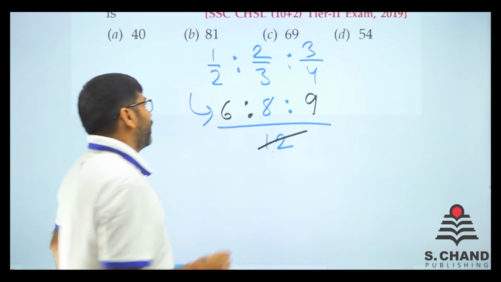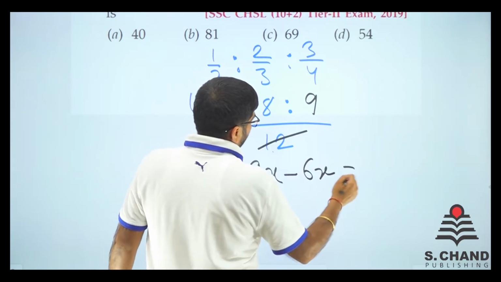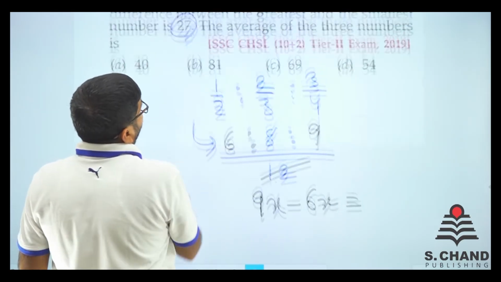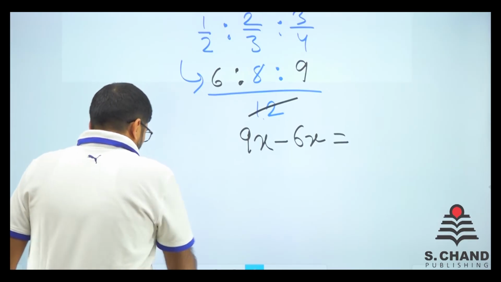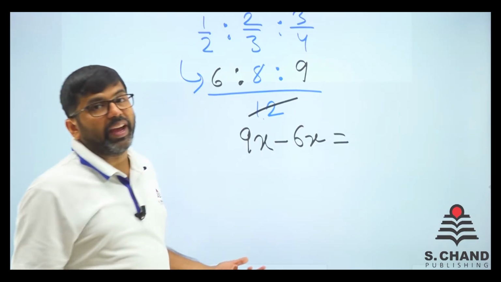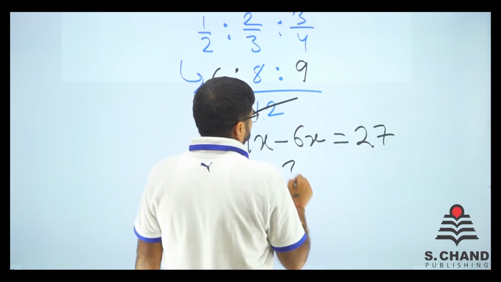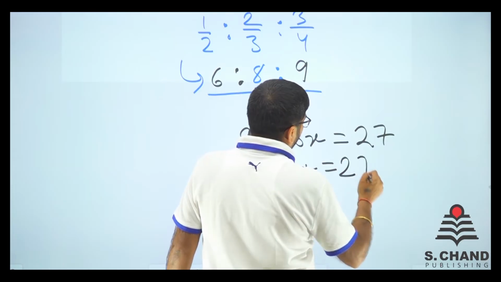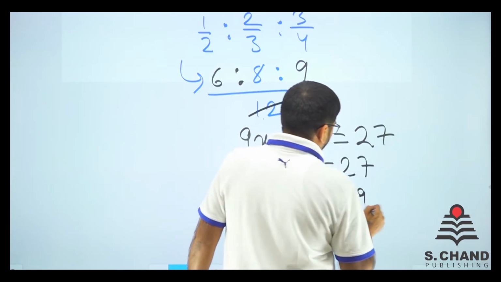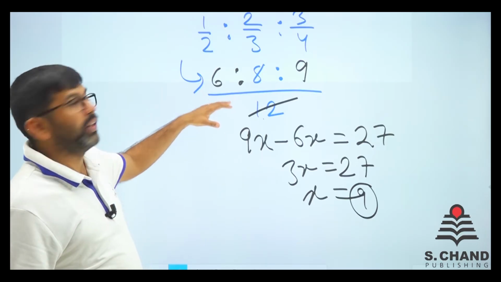Now, what is said? The difference of highest minus the lowest is given. Exactly what is it? It is 27. So, highest is 9 into x, this is 6 into x, whatever the x is. So we have got 3x is equal to 27. That means x is equal to 9. Now what is asked? It is asked the average of all three.